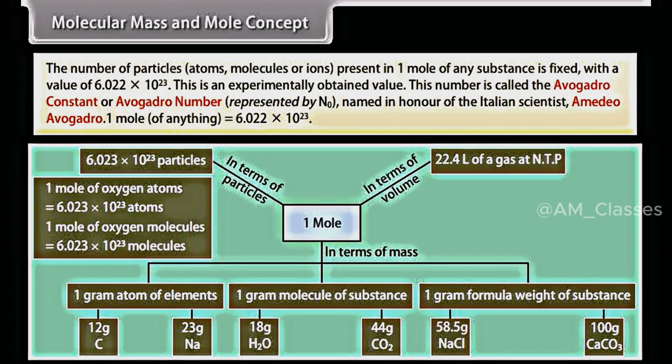This number is called the Avogadro constant or Avogadro number, represented by N0, named in honor of the Italian scientist Amedeo Avogadro. 1 mole of anything is equal to 6.022 times 10 raised to the power 23.